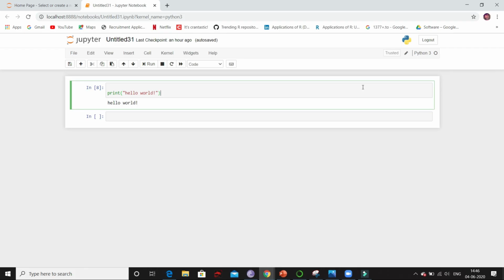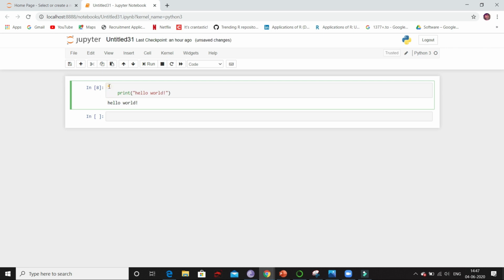Here I have printed hello world one time. Say if I want to print hello world many times, so if I want to repeatedly execute some statements, then we will use a loop. So here we will use for loop because we know how many times we have to execute. So here I want to print hello world 5 times. So I know how many times I have to print this statement. So I will use for loop.